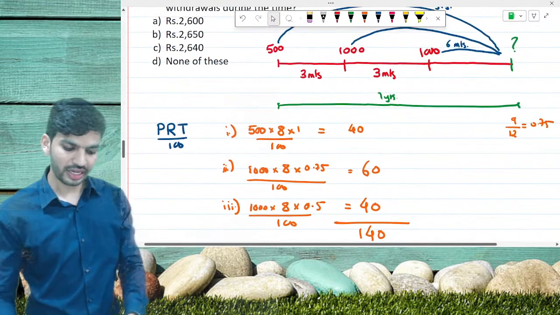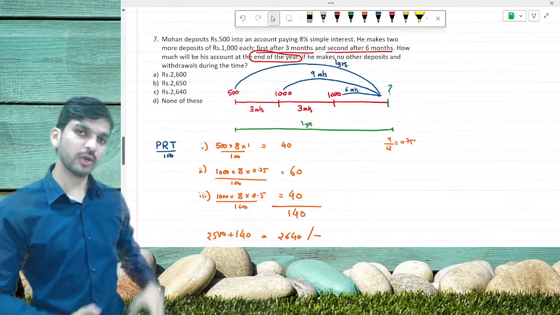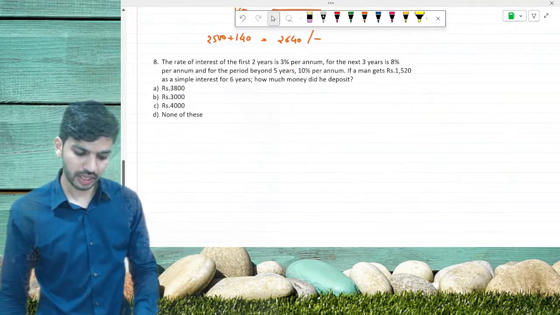Let's go for the next one. You can take a screenshot of it if the writing part is pending. Let's go for the next question. Question number 8, all of you.